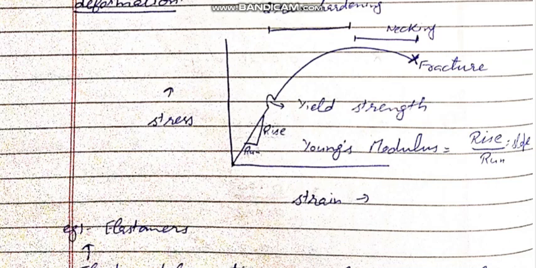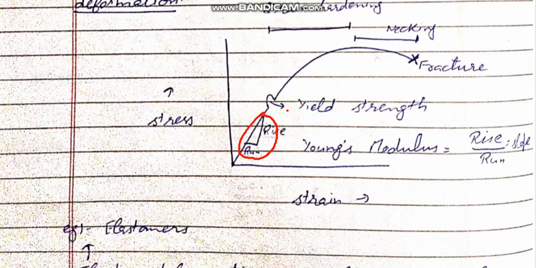So the first part of that graph is a straight line, represented by rise and run, and this gives the Young's modulus. Young's modulus means rise upon run, that is, the slope. So this part of the graph gives the slope of the graph. After that slope, we will clearly see a protruded point, and this point is called the yield strength.